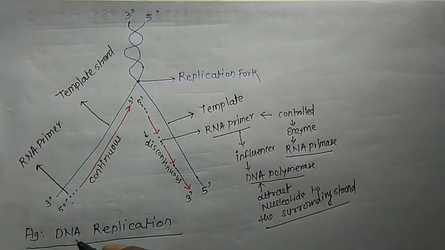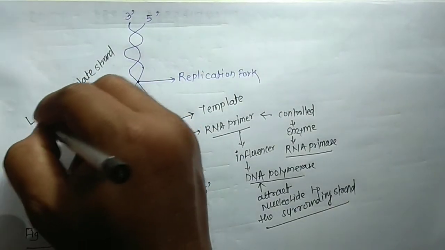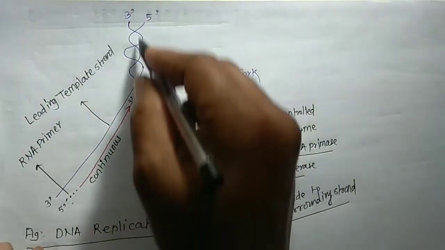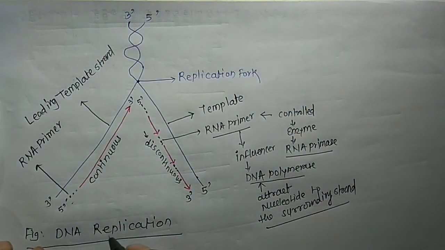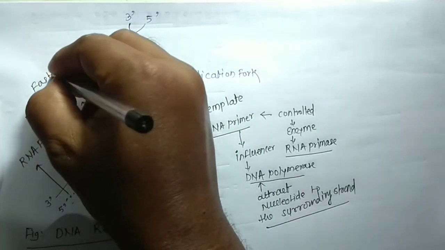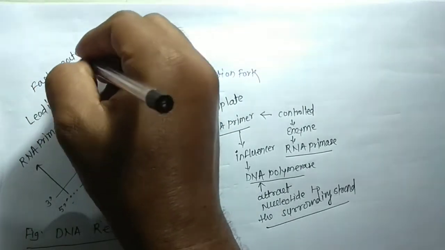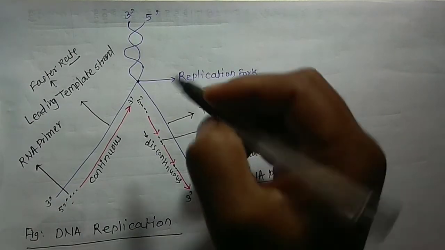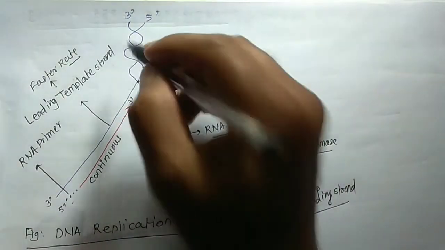And after that, the leading template is the one opening from the 3' to the 5' direction. So the next strand is constructed continuously at a faster rate. So this is found at a faster rate. Another part is the other strand which opens from 5' to 3' direction.